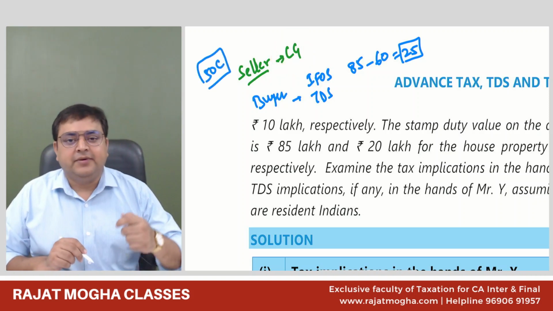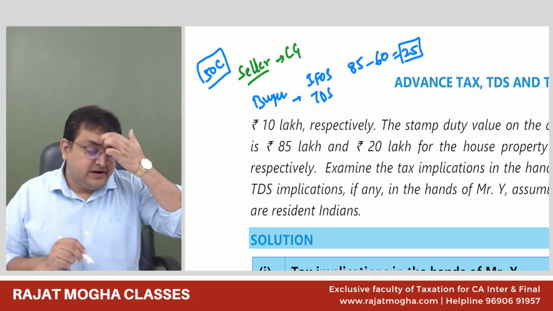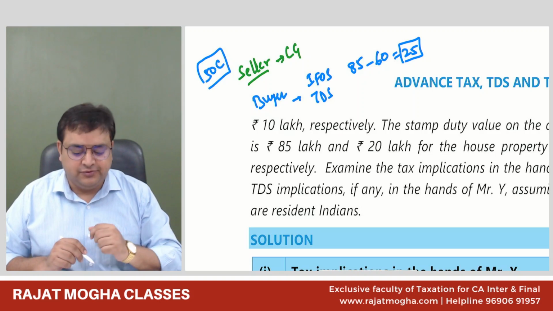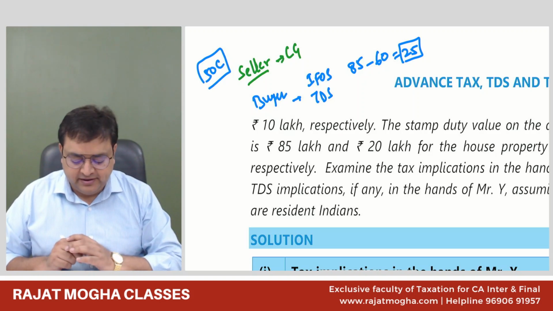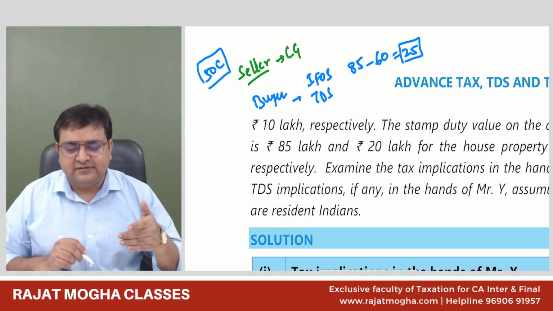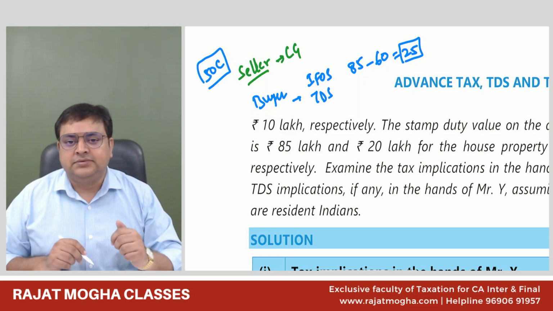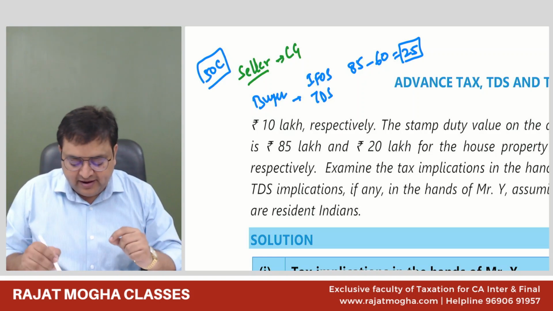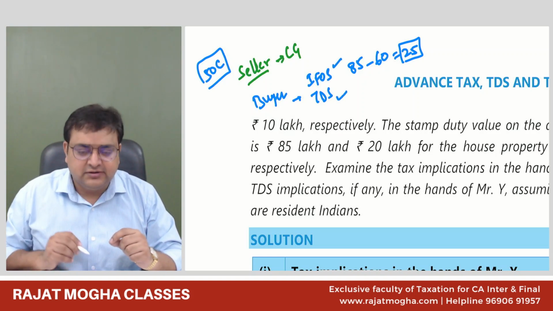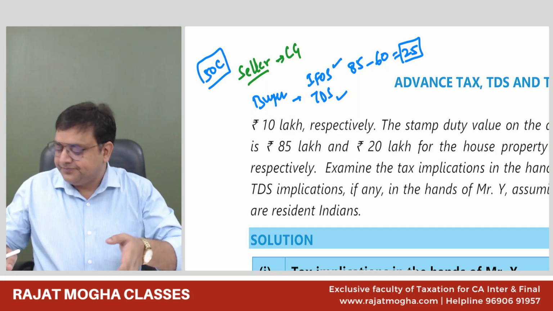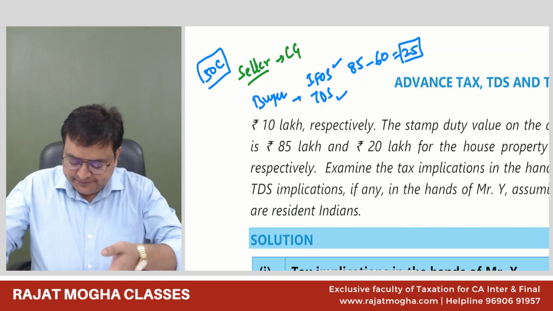50C, why? Because your consideration price is less than the stamp duty value, and the difference is more than 10% also. So 50C would also be applicable. Have you understood? In the hands of the seller, capital gain will arise, plus 50C will come into picture. Second, in the hands of the buyer, IFOS will also arise, and they have to deduct the TDS. This is what you need to write over here. Everybody understood this? Now, let us write this.